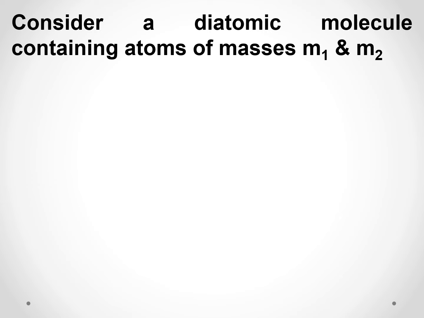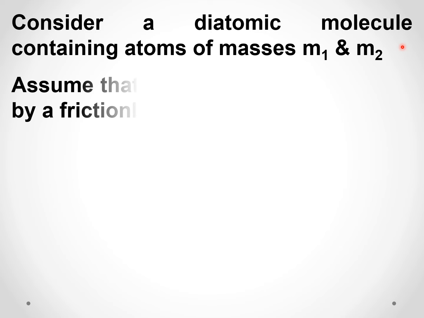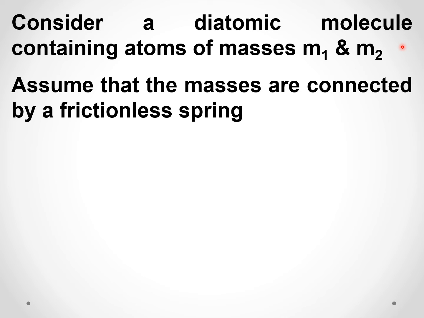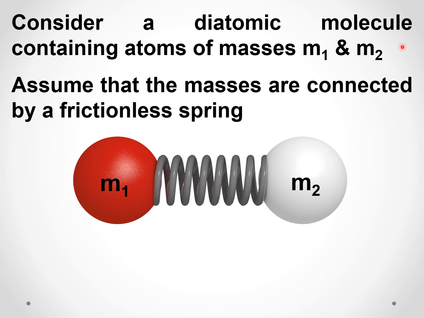Now consider a diatomic molecule containing atoms of masses M1 and M2. Assume that the masses are connected by a frictionless spring like this. You have a mass M1 connected to a mass M2 with a frictionless spring. Now you press this and release it, it will vibrate.